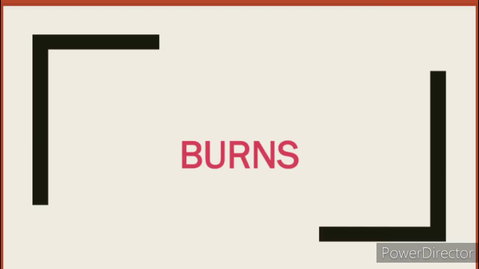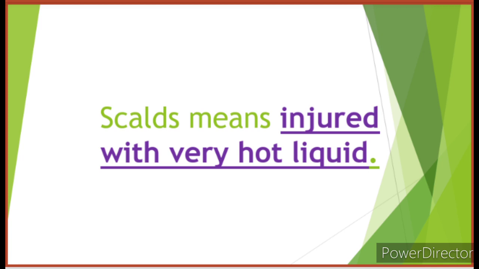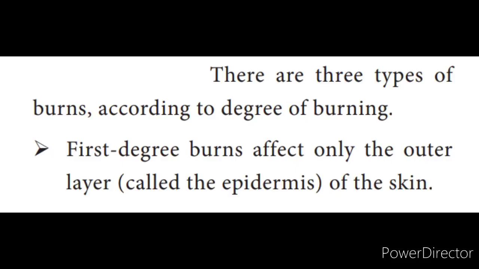Next topic, burns. What is the meaning of burns? Tissue damage caused by heat, chemicals, electricity, sunlight or nuclear radiation is known as burns. Most burns are caused by scald, boiling, fire, etc. Scald means injured with very hot liquid. There are three types of burns according to degree of burning.